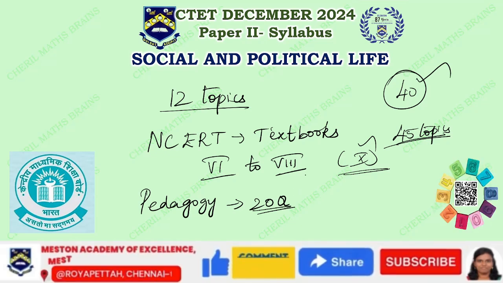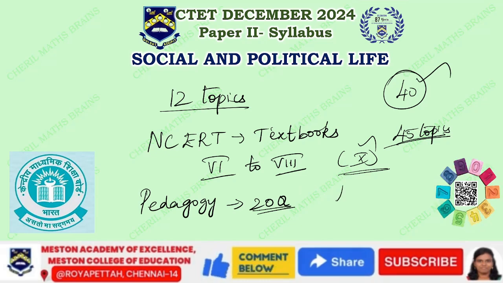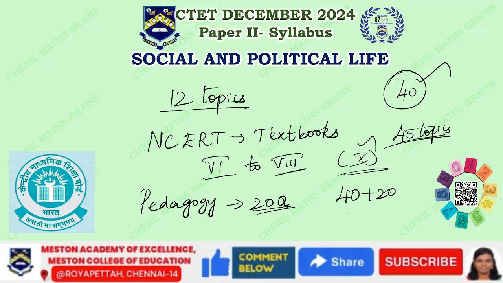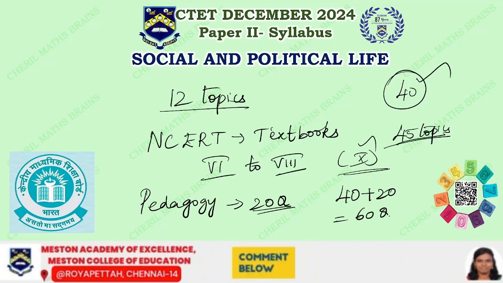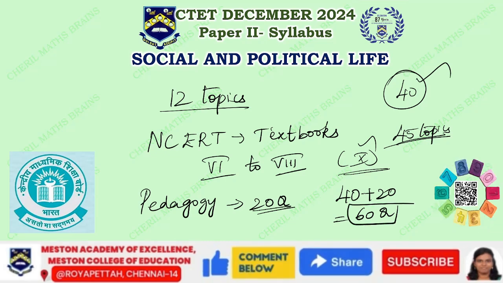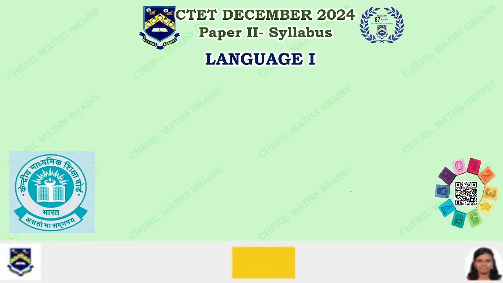All these together contribute 40 plus 20, which is 60 questions and 60 marks. The only thing is you will have to read the question very carefully to answer.